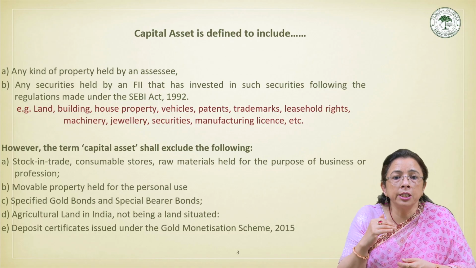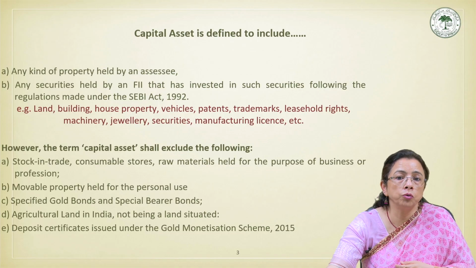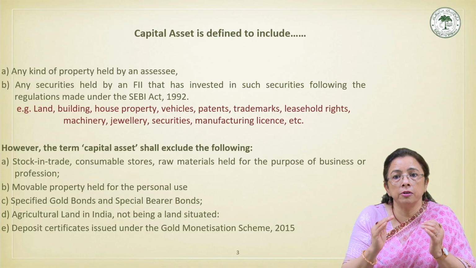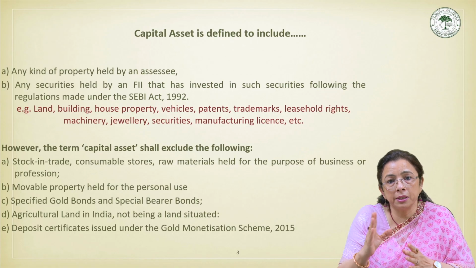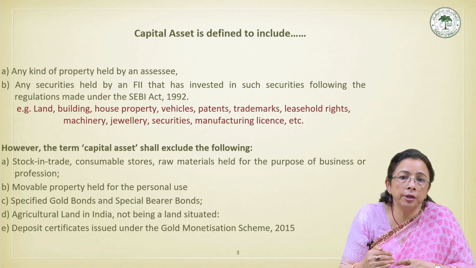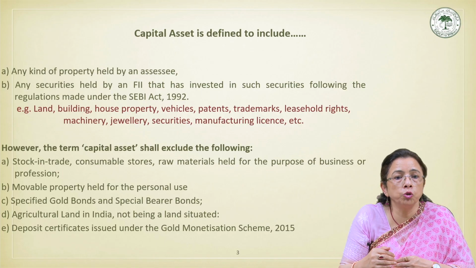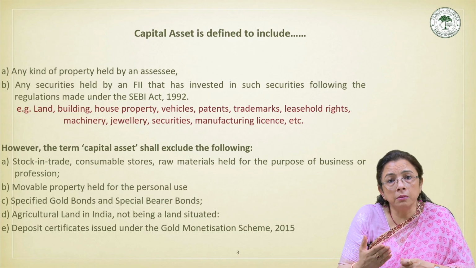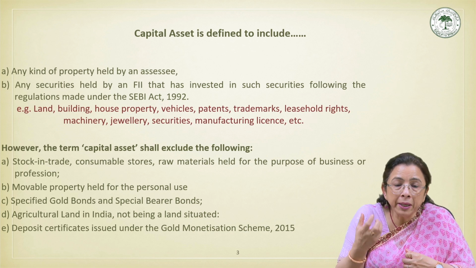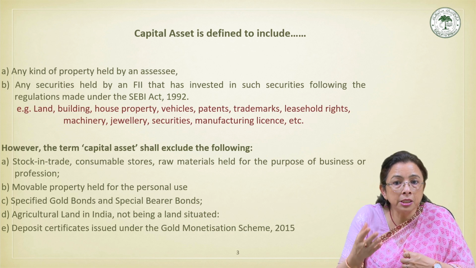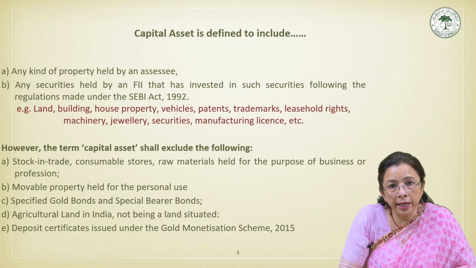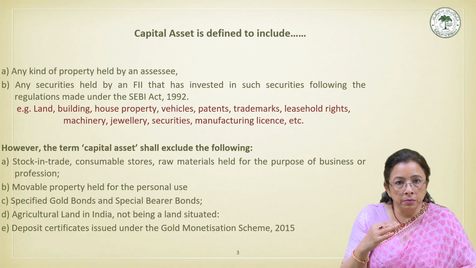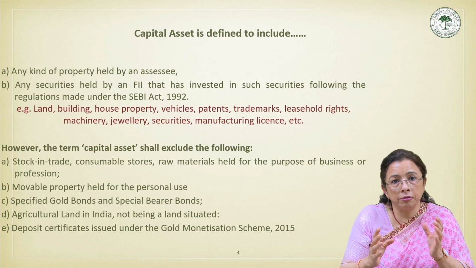This provision ensures that capital gains arising to FIIs on the transfer of securities are taxable under the head capital gains, even if such securities may otherwise appear to be trading assets. For example, equity shares, debentures, bonds, government securities, and derivatives held by the FIIs as per the SEBI regulations. This is a comprehensive inclusion of capital assets.